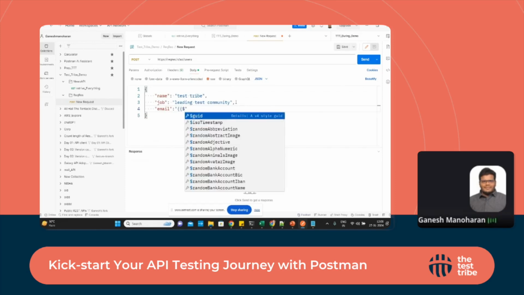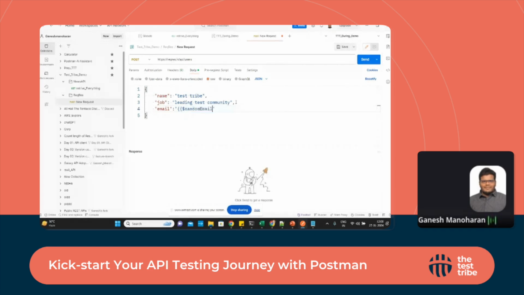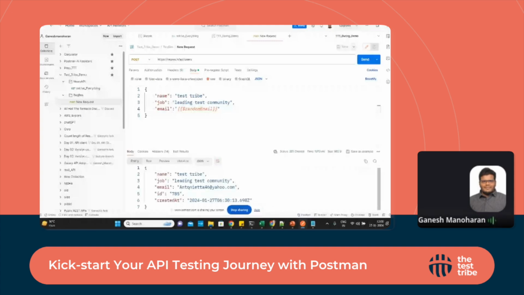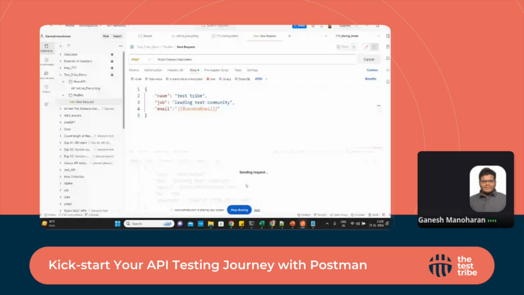See, if you put a double bracket under the dollar symbol, if you add a random email, it will create a random email. So in test data creation we can use it. It will create random email details like Anthony and so on. We'll add it.